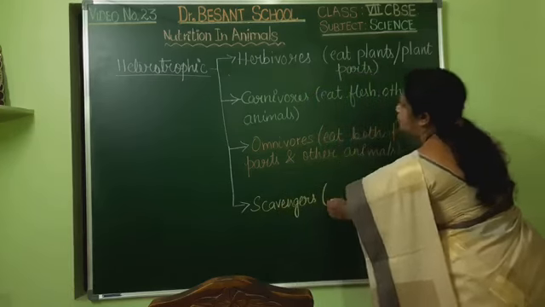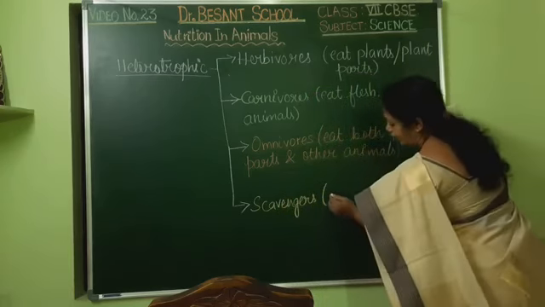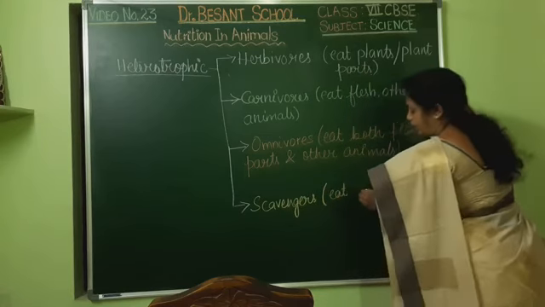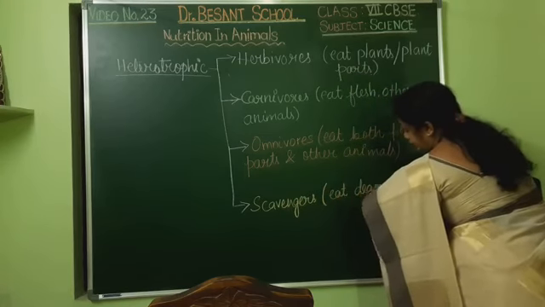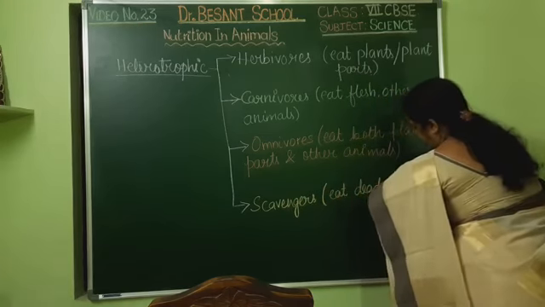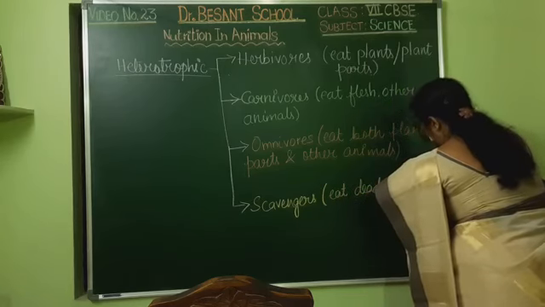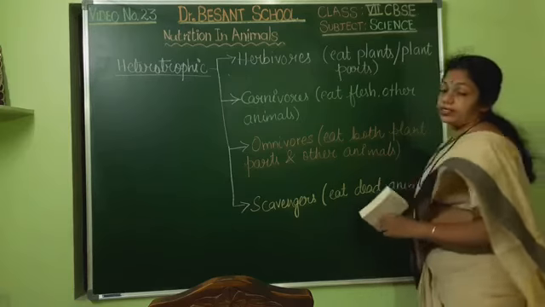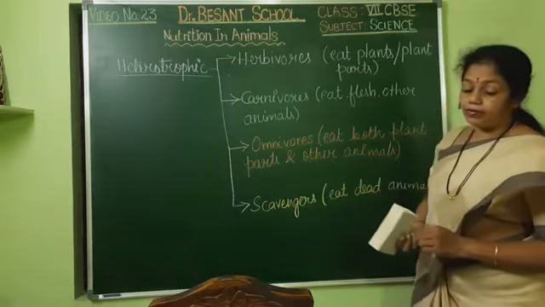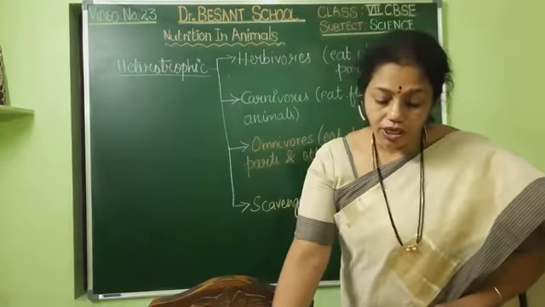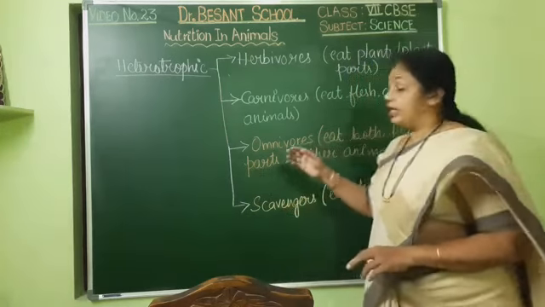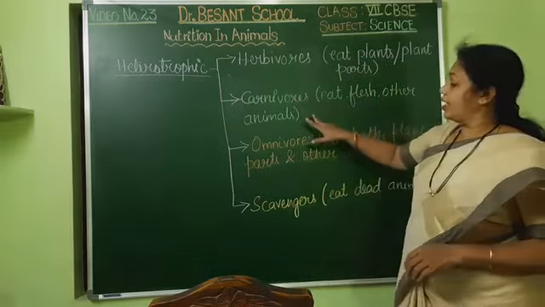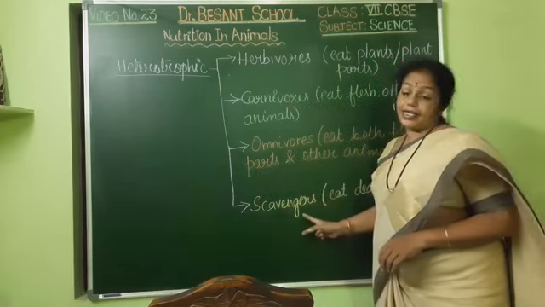Okay, what will be scavengers? They eat dead animals and their parts. So here I have divided them into 4 types. What are those? They are herbivores, carnivores, omnivores, and scavengers.